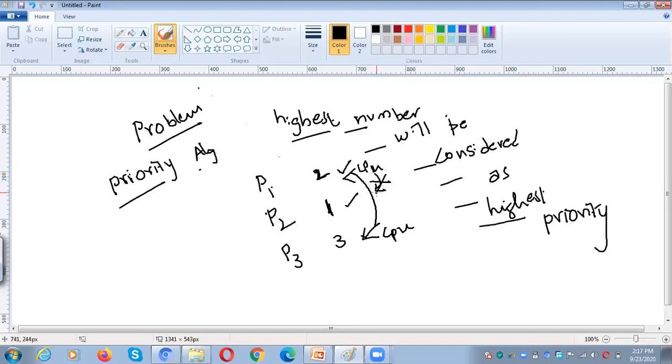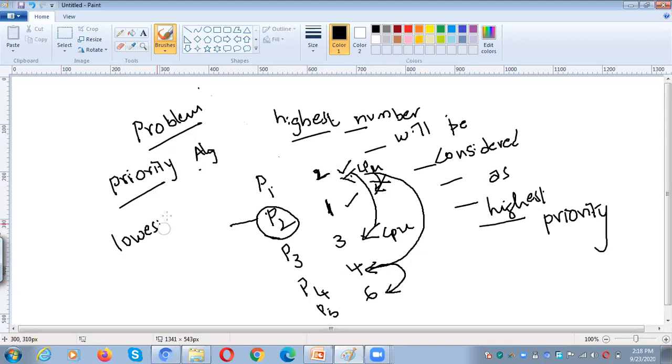But at that particular moment, P4 with the highest priority number enters the system. So instead of switching from P1 to P2, we switch the CPU from P1 to P4. After that, while executing P4, suddenly one more process comes into the system with priority 6. So after executing P4, we switch from P4 to P6. Likewise, the lowest priority process will never get a chance.